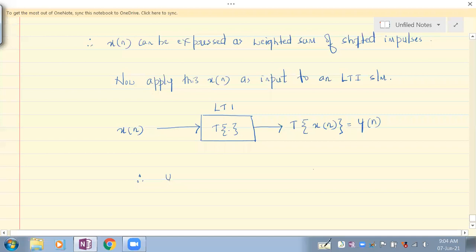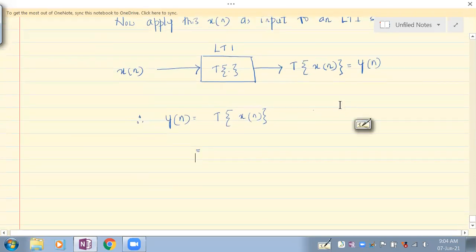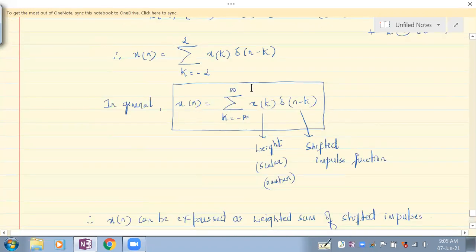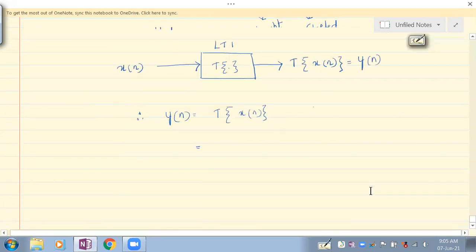Therefore, y of n is the response to what? x of n. And how have we expressed our x of n? Everybody see here. x of n is expressed as the weighted sum of shifted impulses. So let's bring that weighted sum of shifted impulses here.